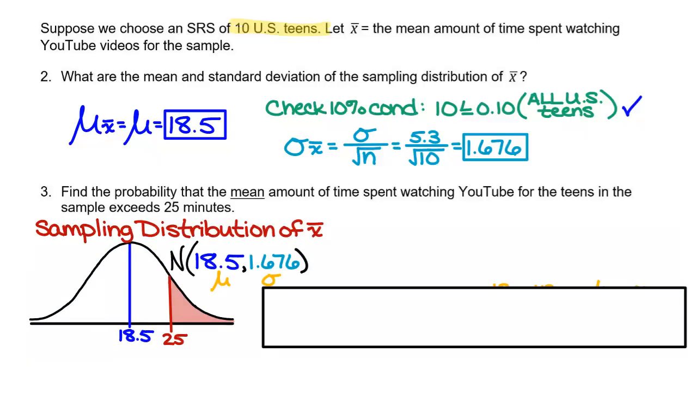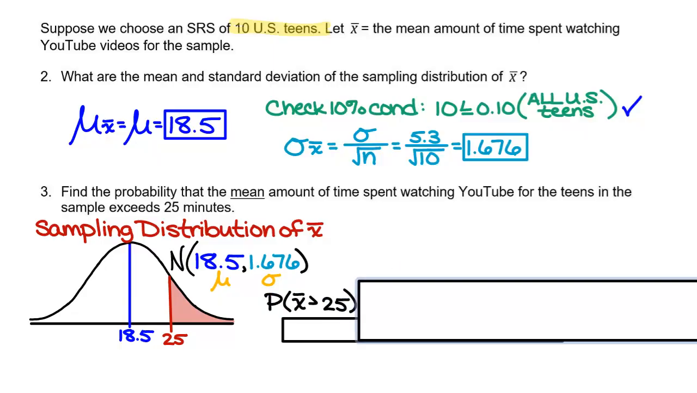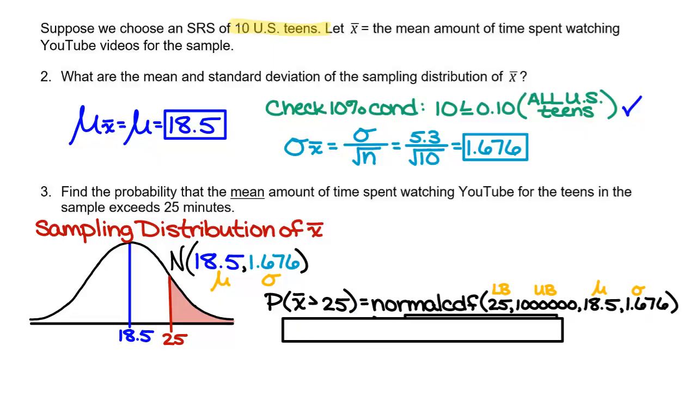All right, so your normal distribution should look like this, which looks a lot like number 1, except it has a different standard deviation. That's the only change in our picture. In my probability notation, notice I now have an X bar instead of just an X. What's the difference in meaning, X versus X bar? Yes, this is a sample mean. I took a group of people and I averaged this time. And then you're going to do normal CDF, lower bound of 25, upper bound of something stupid big, mean of 18.5, and standard deviation of 1.676.